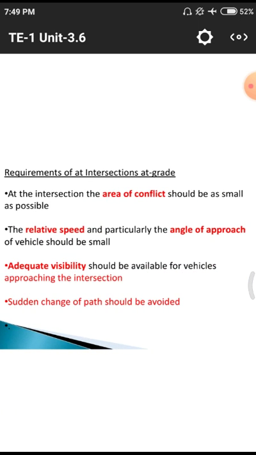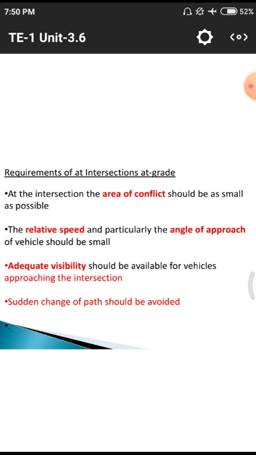What are the requirements needed for these intersections, particularly at grade? At the intersection area, conflicts should be as small as possible. That means conflicts means interconnecting points, and those should be as small as possible. If the conflict area is large, automatically there may be no space to move a vehicle on the particular road. So we need to provide fewer of these conflict points. As small as possible means less area will be provided for these conflict points.